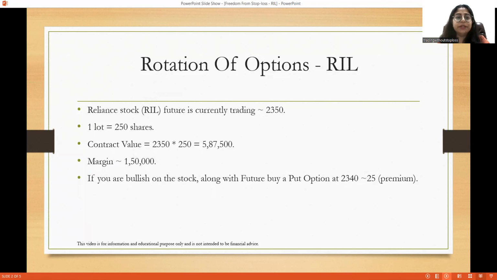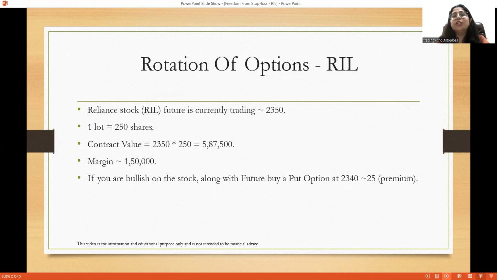Let us take an example here. We are taking Reliance stock future, which is currently trading at 2,350. Let's say we take one lot, which is equal to 250 shares. So what will be the total contract value? It will be 2350 multiplied by 250, so the contract value comes out to be 5,87,500.